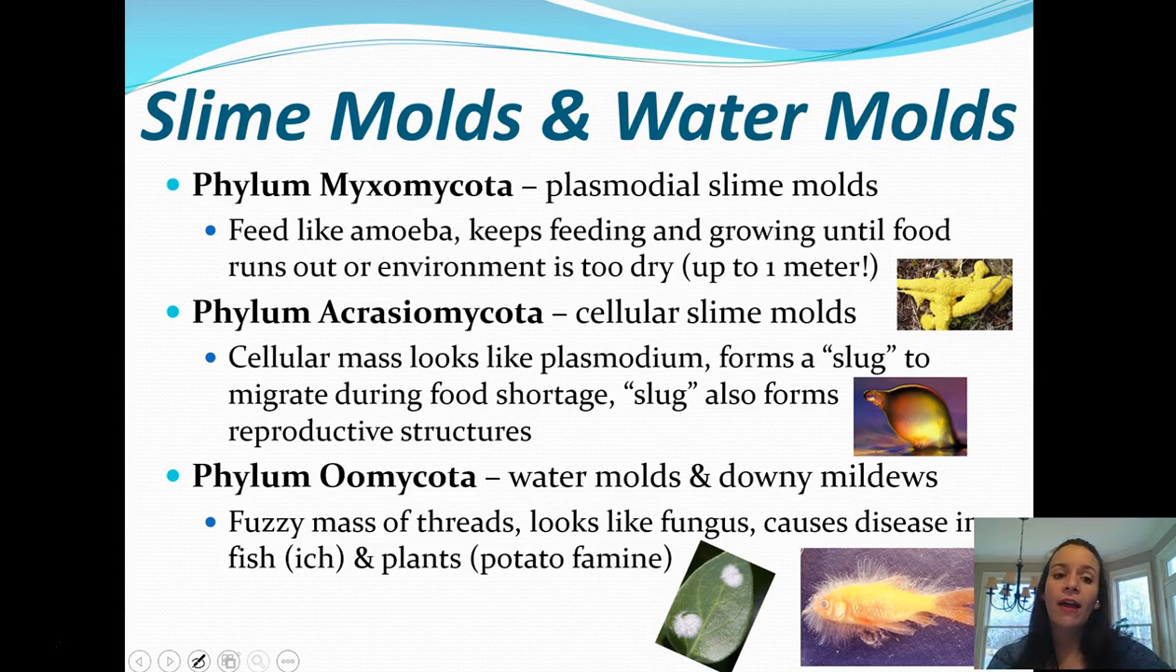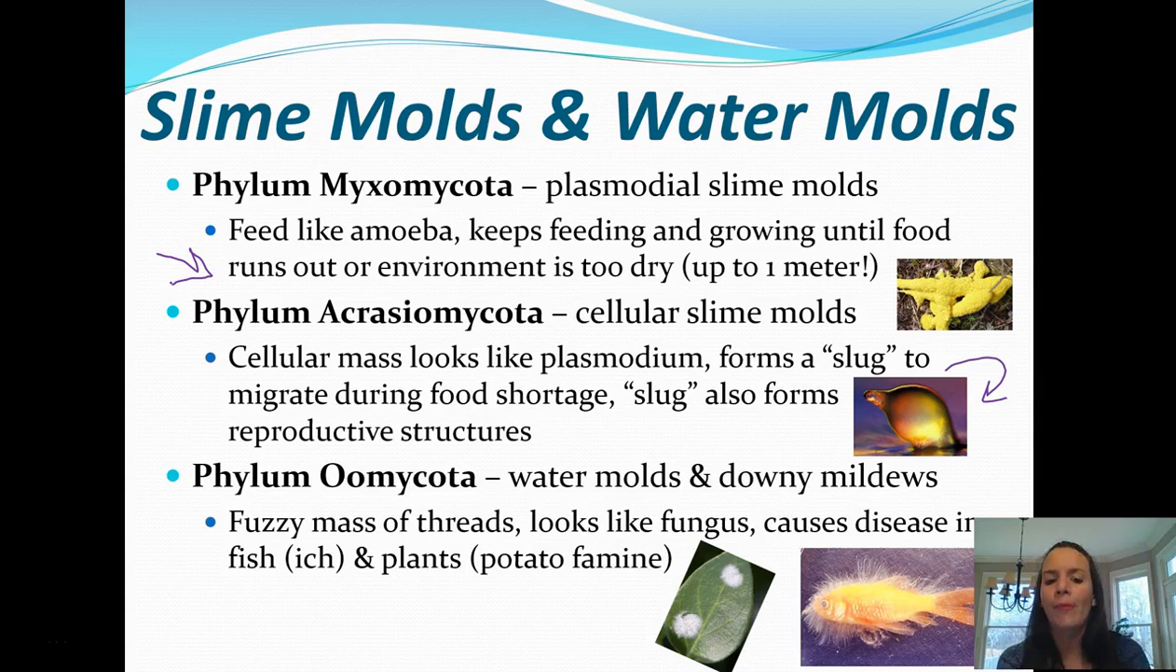The next one is phylum Acrasiomycota. Now these are cellular slime molds. So they're not made of the same material as the plasmodial, but they do look very similar. They can also form something called a slug, which is this picture here. And that's how they avoid what the plasmodial slime molds run into, because they can actually migrate during a food shortage, and this is also how they form their reproductive structures.